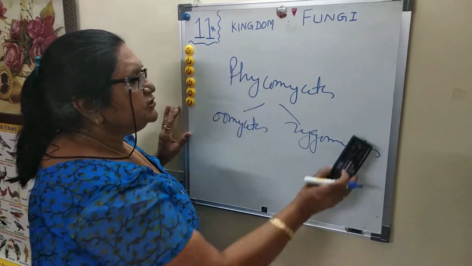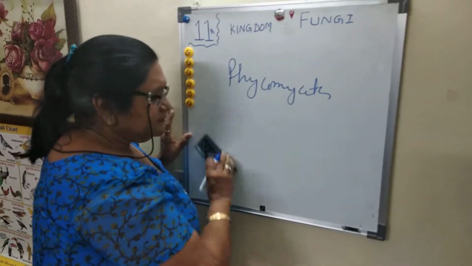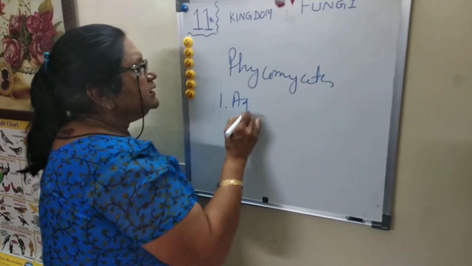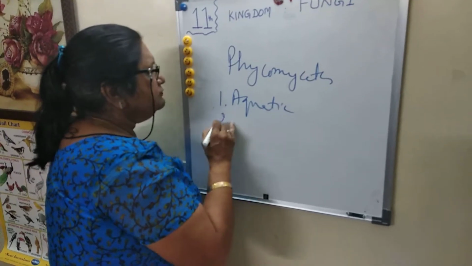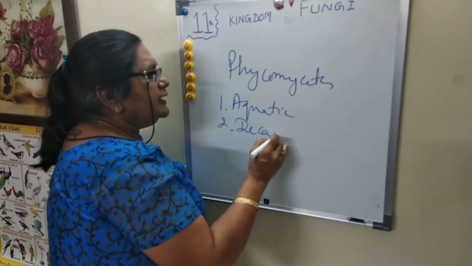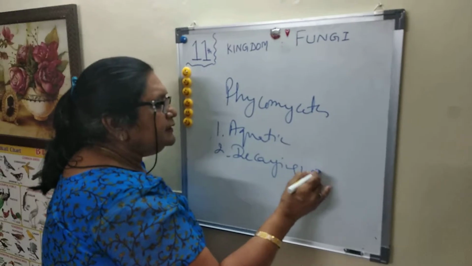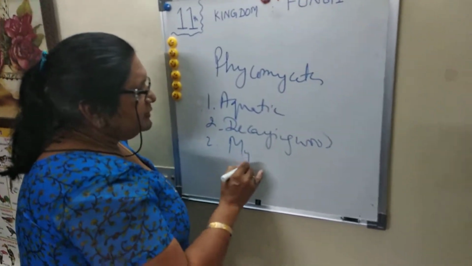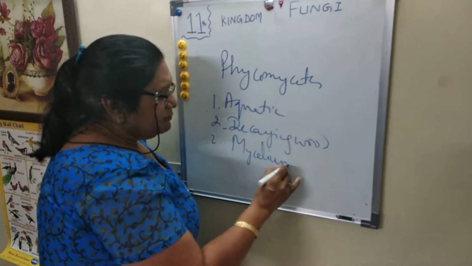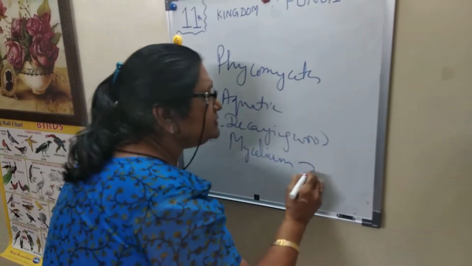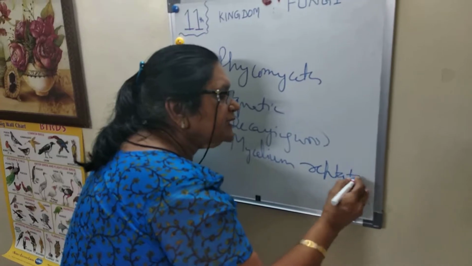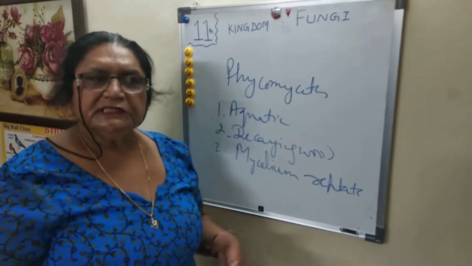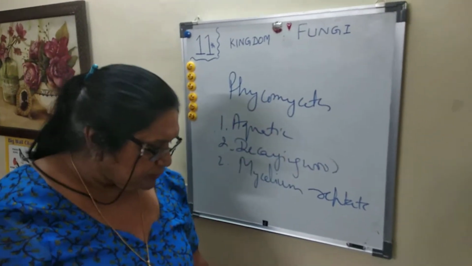The first feature is that it is aquatic. It is also found on decaying wood. The mycelium is aseptate and coenocytic, which means multinucleate.